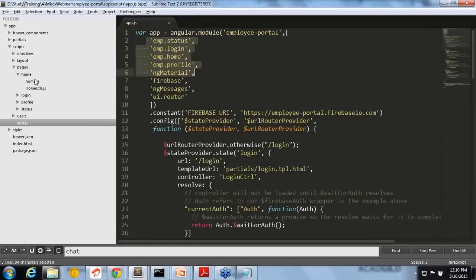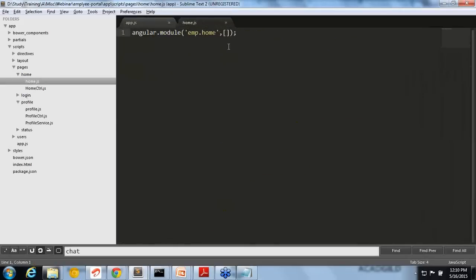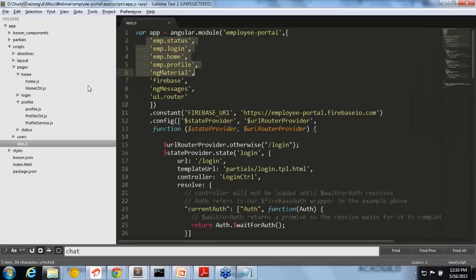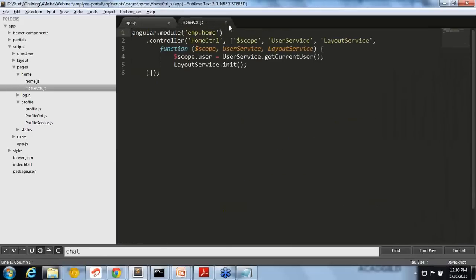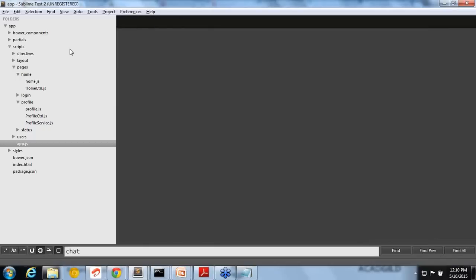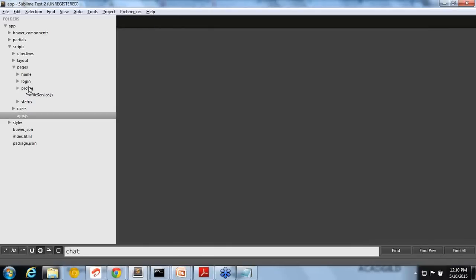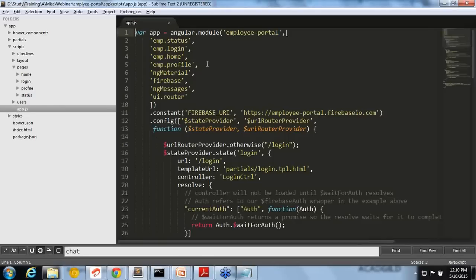So there are different pages, home, login, and for each page I have given a module name. This is the module name we are injecting in the main module. Module name, then the controller. We have seen controller, and then it is attaching the template. Now, before going to the details, let me show you the other modules which we are depending on.